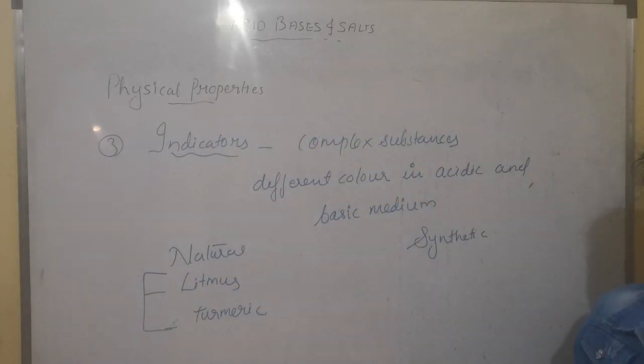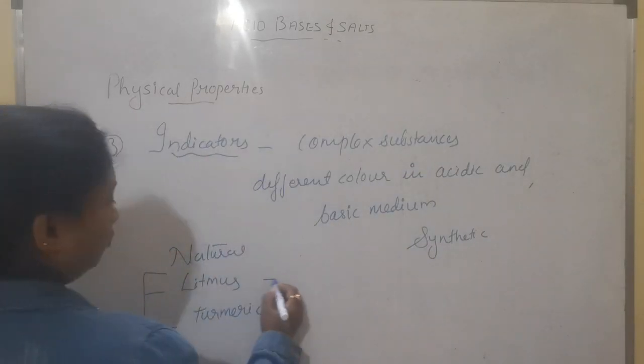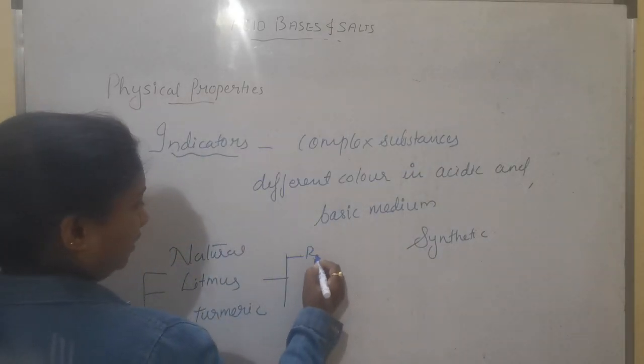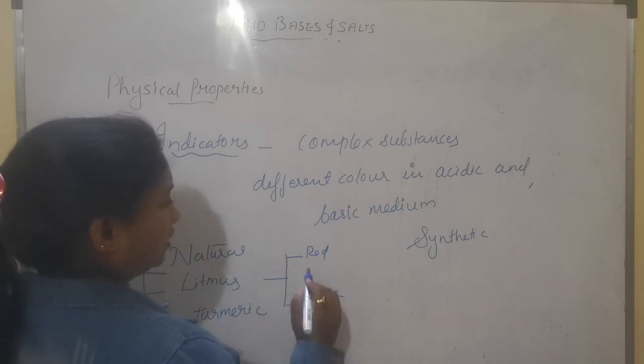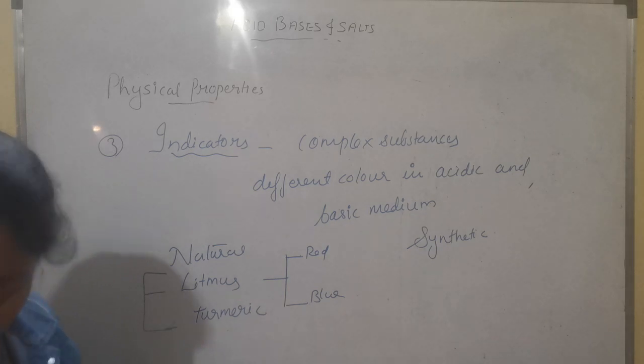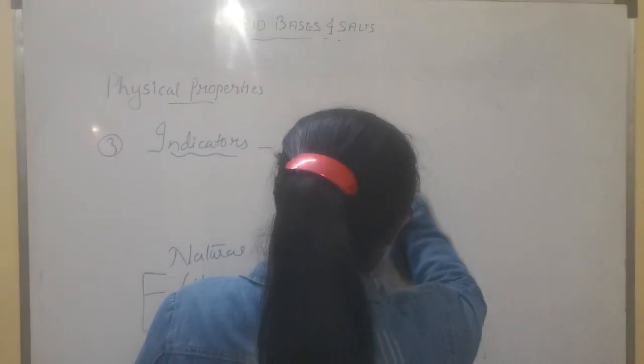In the lab, it is generally used for testing a sample whether it is an acid or a base. So this litmus you will get in the form of two colored papers. One is red litmus, another one is blue litmus. Now we have to see the effect of acid and bases on these. First we'll take litmus and then we'll take turmeric.